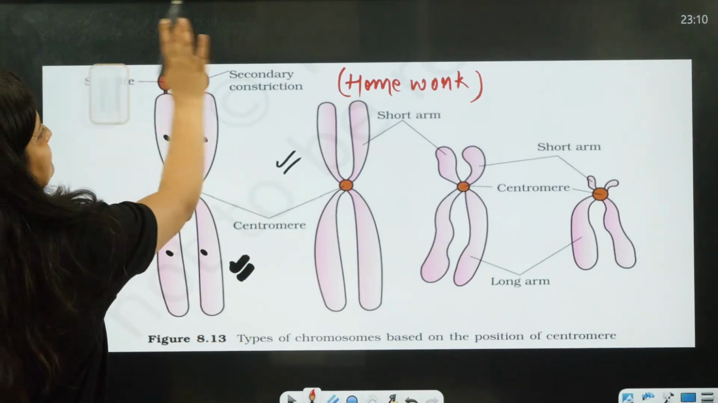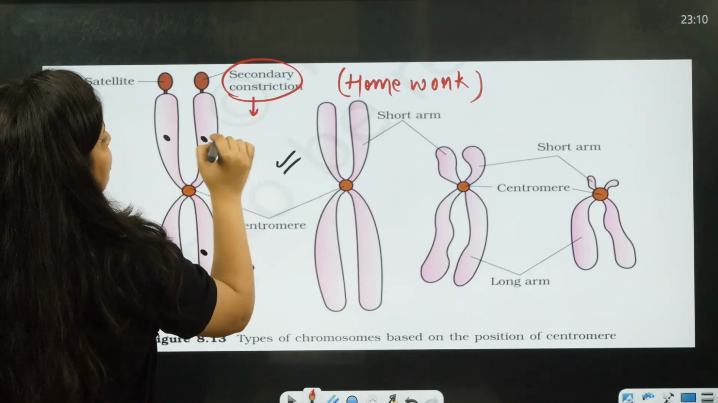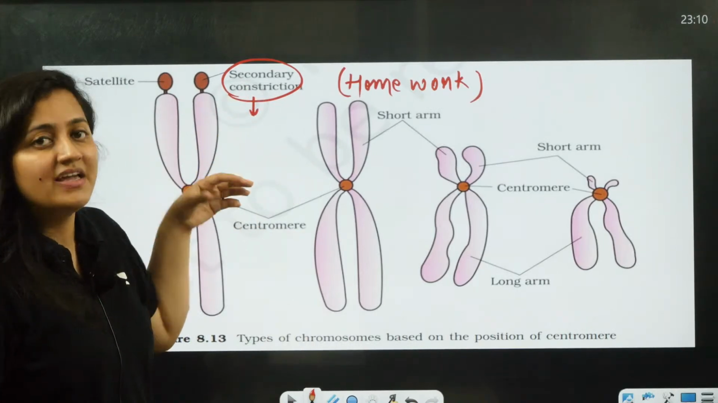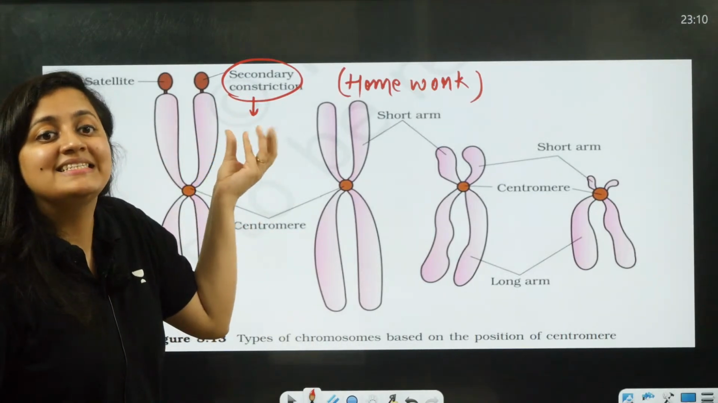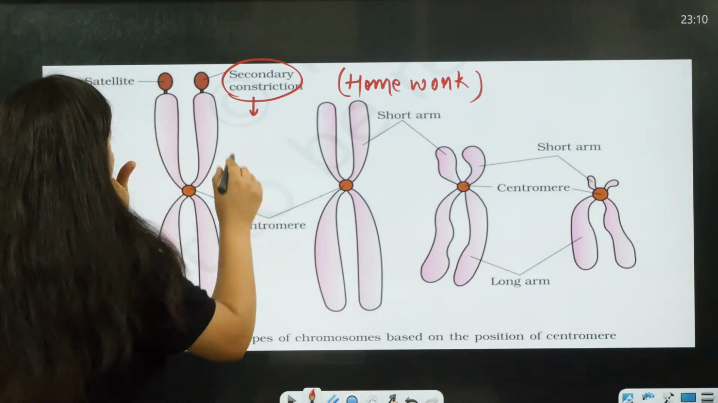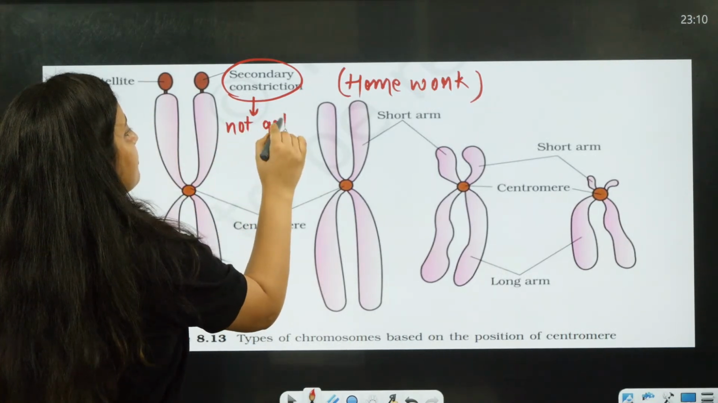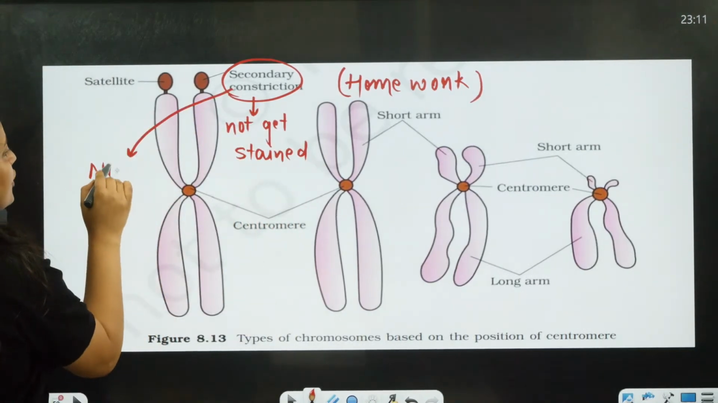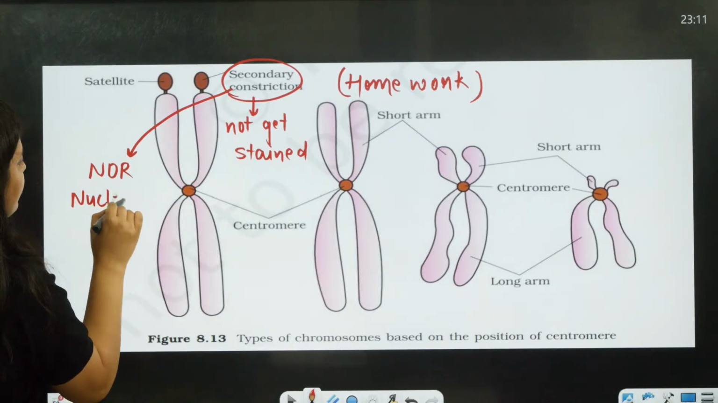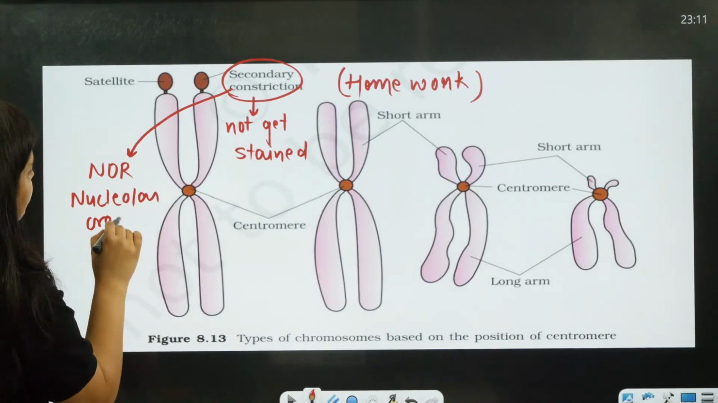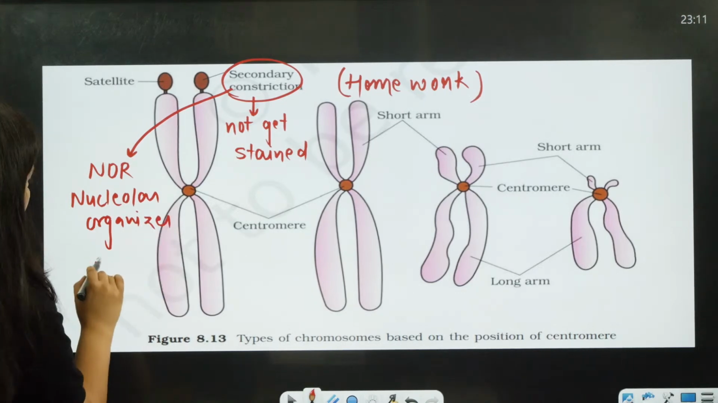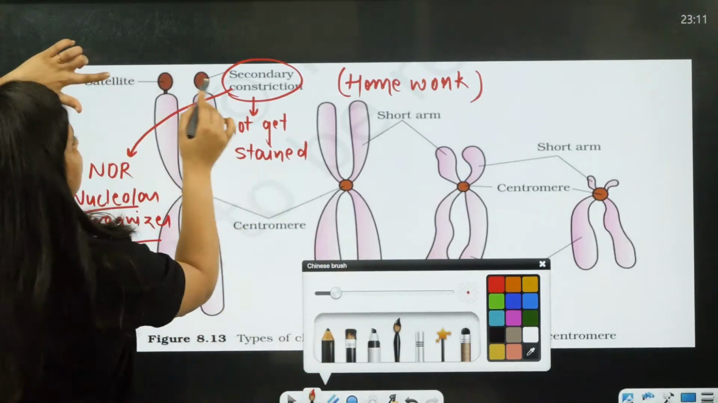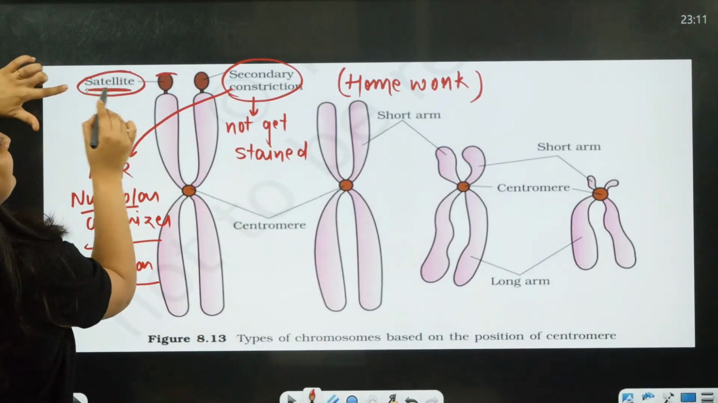Secondly, this satellite and secondary constriction is there. Secondary constriction is the one we cannot color. We cannot stain it, it will not get stained. This secondary constriction is also known as NOR, nuclear organizer region. And at the end of this secondary constriction you will find the satellites.